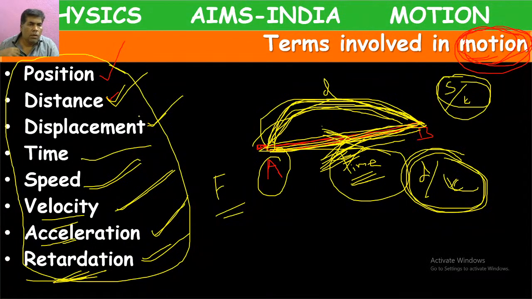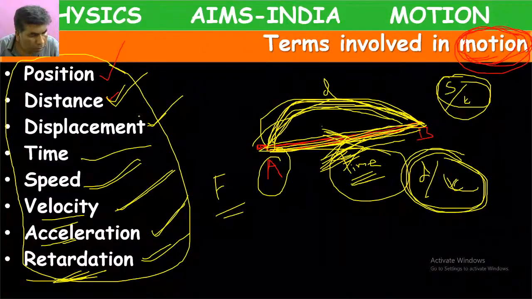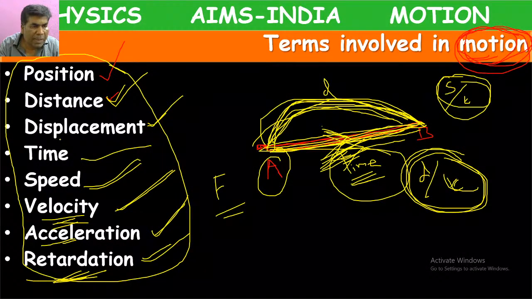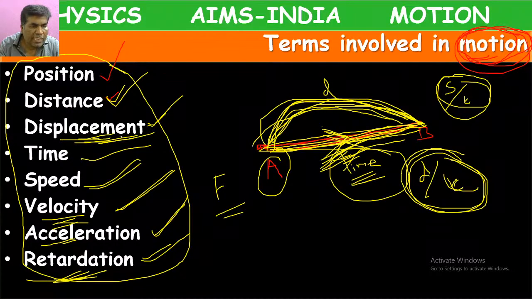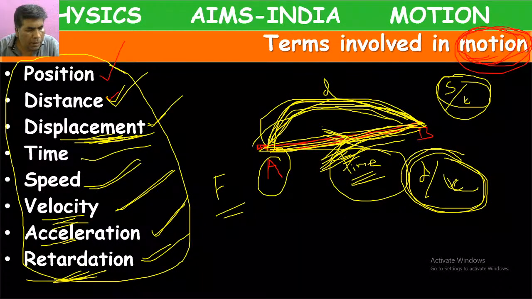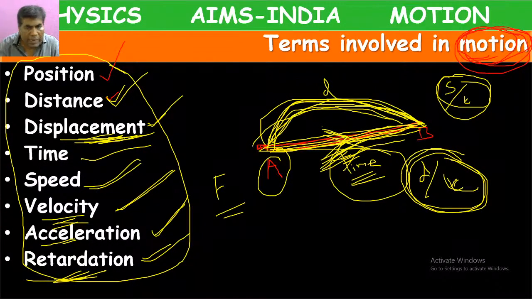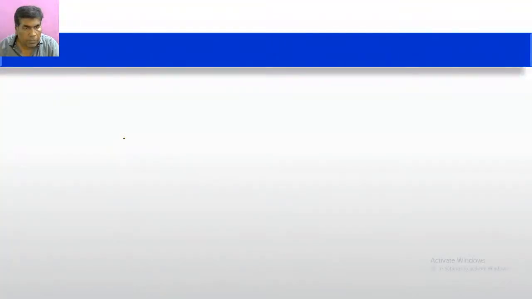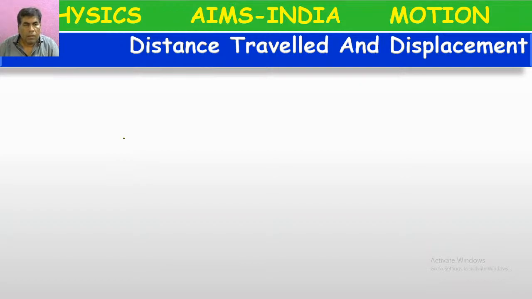So let's discuss term by term from the next slides. Do you have any doubt? So what is velocity? Velocity means rate of change of displacement, meaning in how much time, how much displacement is done by the body. The complete definition of velocity will come in the next slide, with an example. So next, distance travelled and displacement.